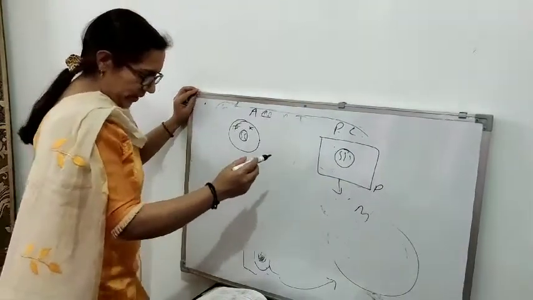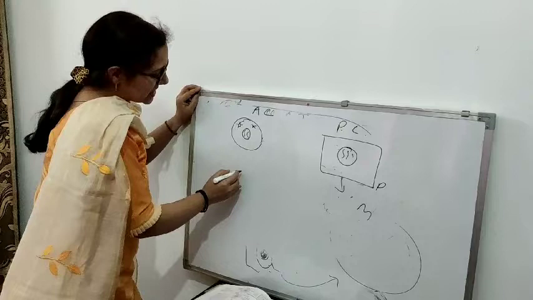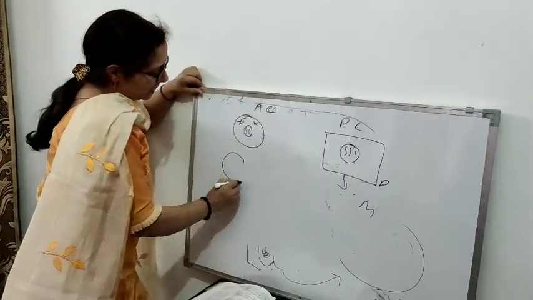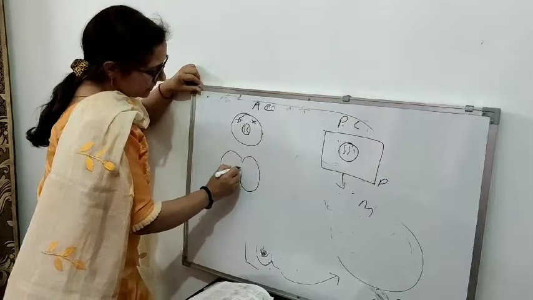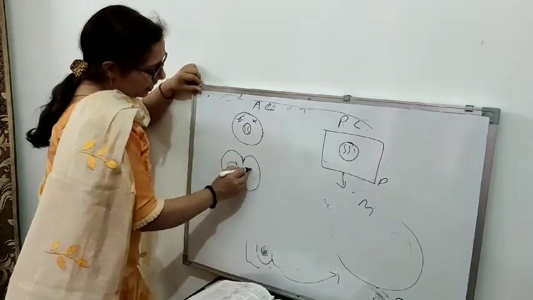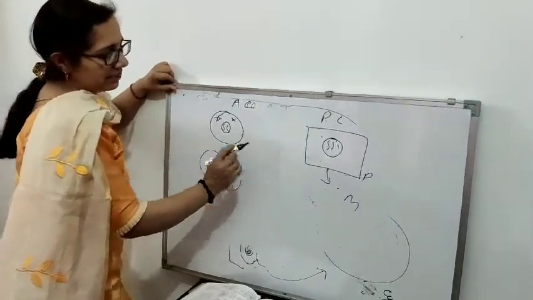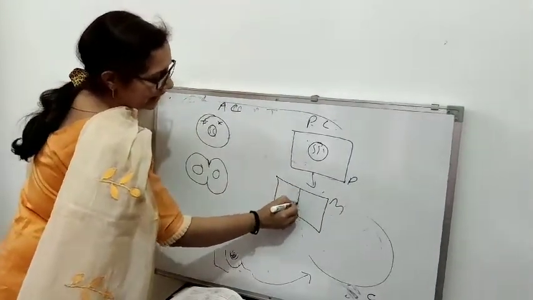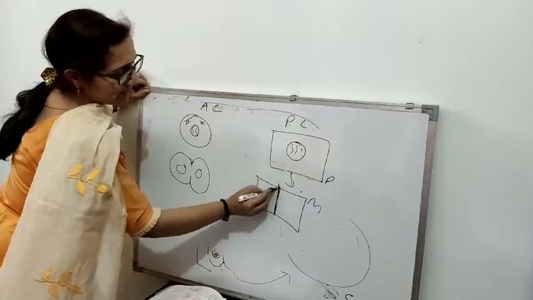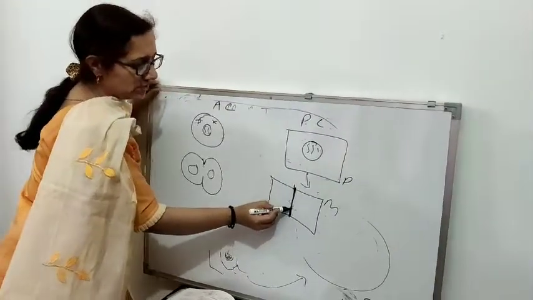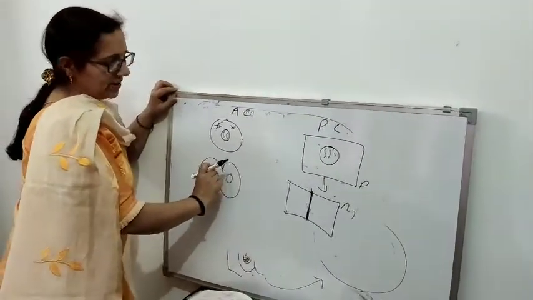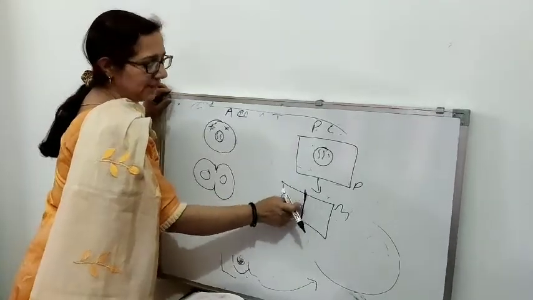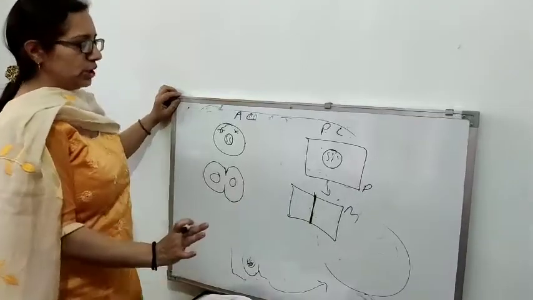right? Then the second one is that during the cell division, at the last stage, anaphase and telophase, the furrow is formed. This type of furrow was forming and then the cell division was happening. But in a plant cell, this is the plant cell and it divides through the cell plate. This division happening in the center is called a cell plate. So in an animal cell we have furrow formation, whereas in a plant cell there is a cell plate which divides the plant cell into two parts.